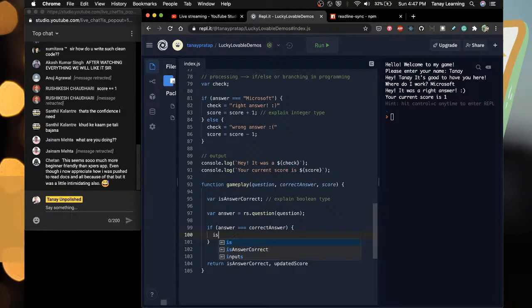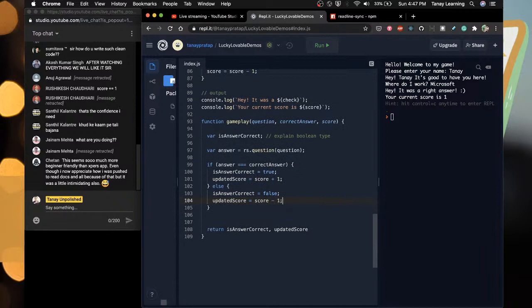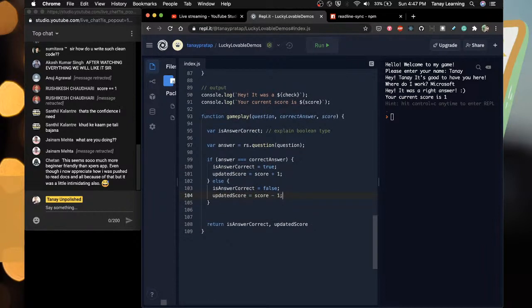Is answer correct? So is answer correct is true. Now if it is right, else is answer correct equals false. So now is answer correct has a value, and also updated score. See, I was missing updated score. So updated score equals score plus 1, and updated score equals score minus 1. Okay. So then this is done.